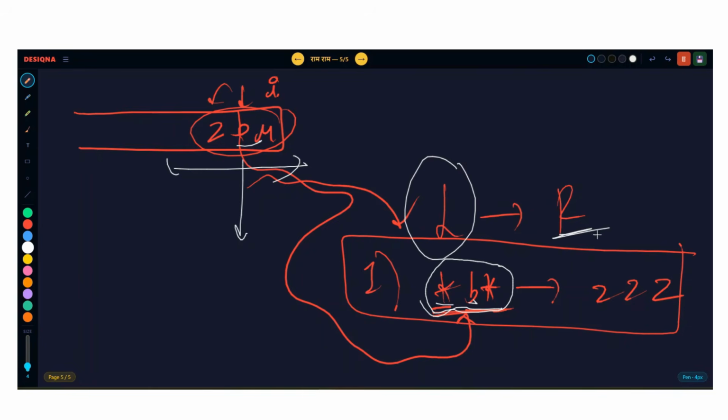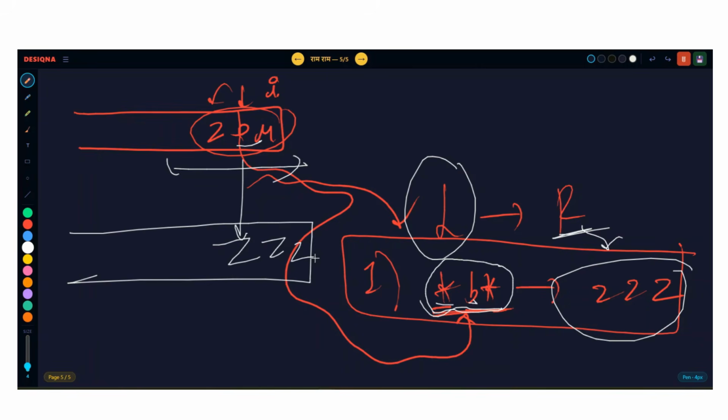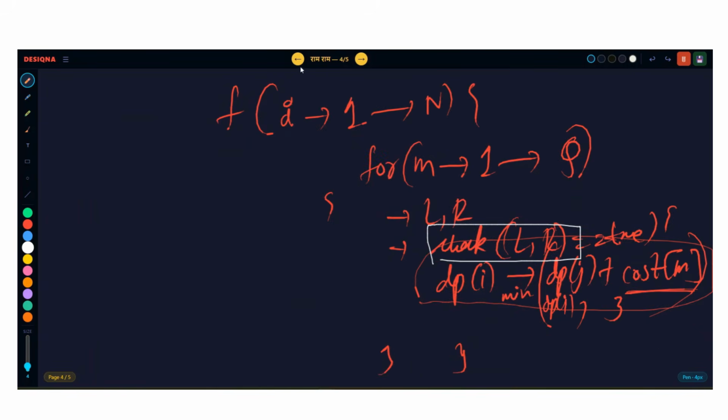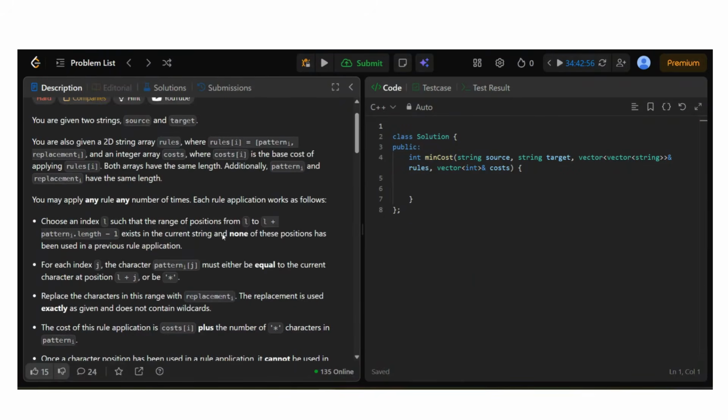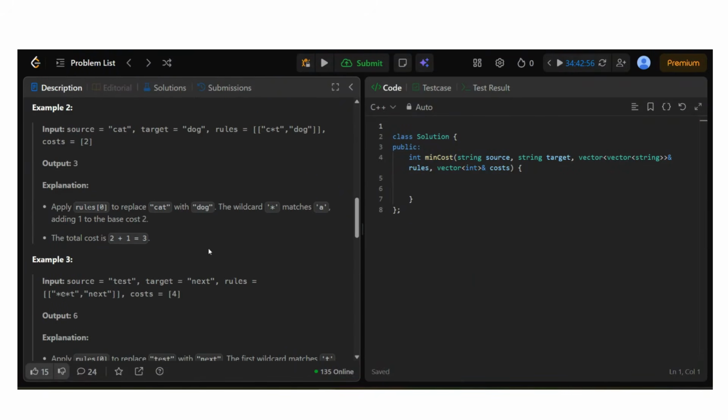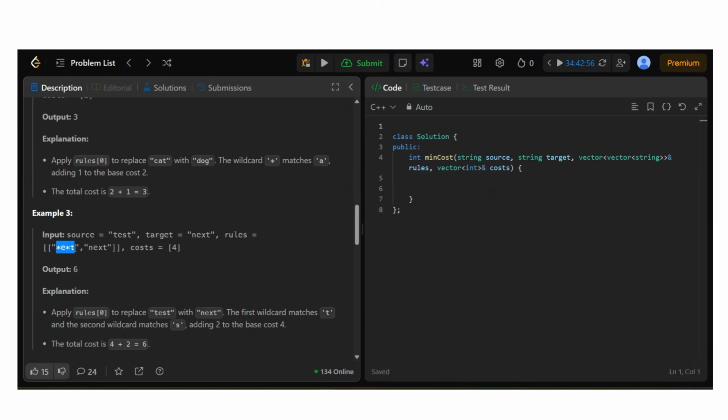How will you check whether R is valid? R is triple Z. Now check in the string B, are these last 3 characters still triple Z or not? That's it. Just change the check function. They put this thing to make you worry about the question, but there is no need to worry about star. Star means you can assume any character at that place. Like star E, star T. That's it.